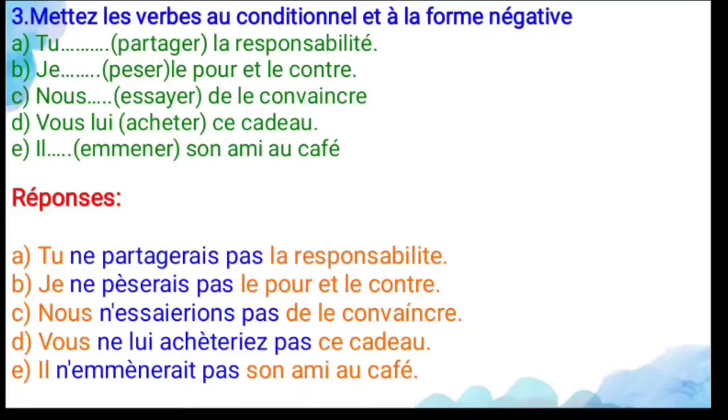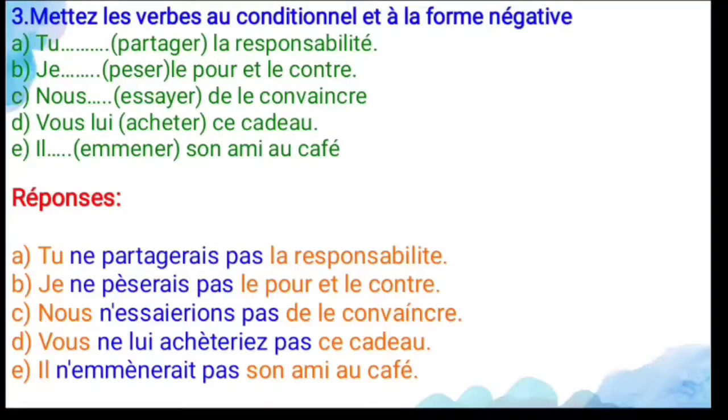And next, D1, vous lui achetez ce cadeau. Here the pronoun lui is an indirect object pronoun. Before that you have to use ne. So vous ne lui achèteriez, the verb is a regular verb, and you have to use the accent grave for that, and IEZ is the ending for vous, and pas ce cadeau. So you would not buy him that gift.